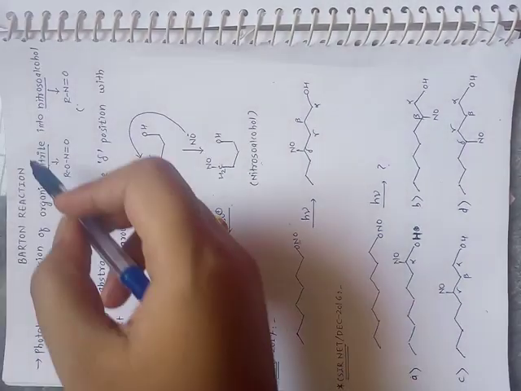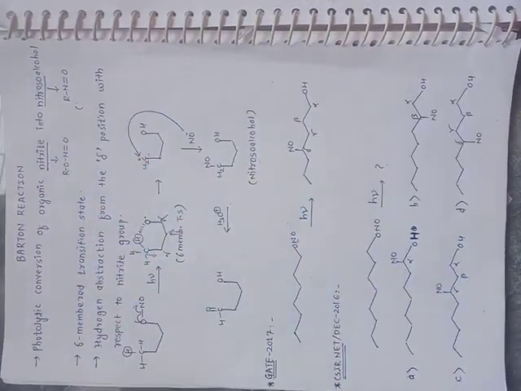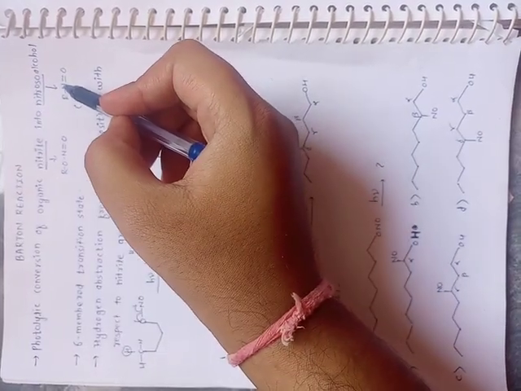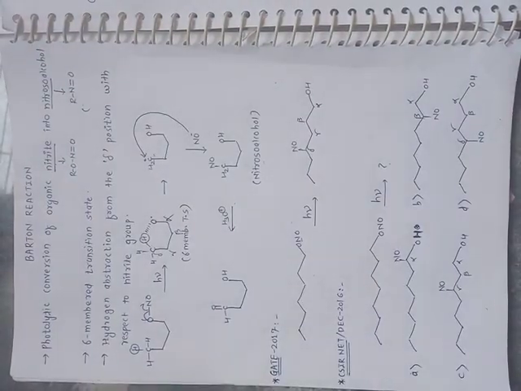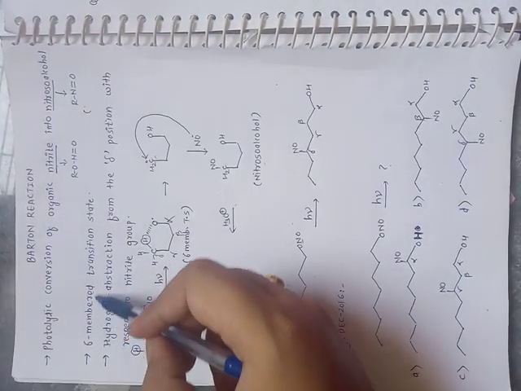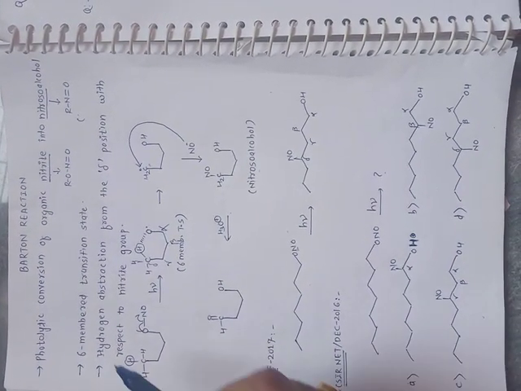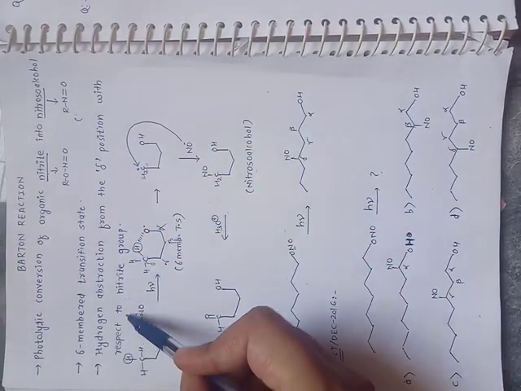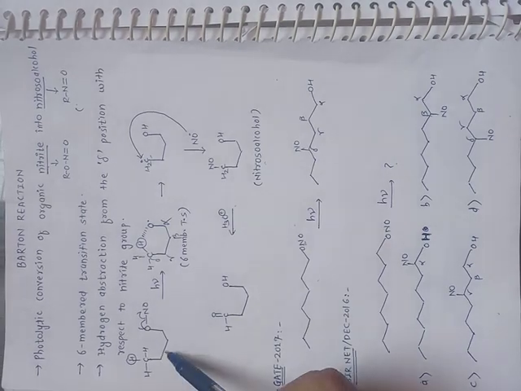Those who don't know nitrite: a nitrite is R-O-N double bonded to oxygen, and nitroso means R directly bonded to nitrogen with a double bond to oxygen. In the Barton reaction, there is a formation of a 6-member transition state, and hydrogen is abstracted from the delta position with respect to the nitrite group. Okay, so let us move towards our first example.